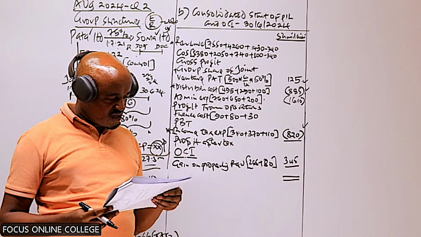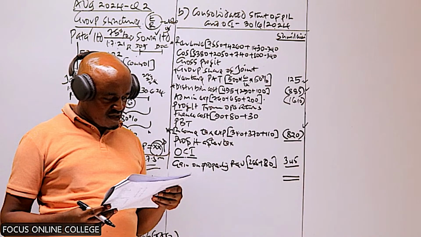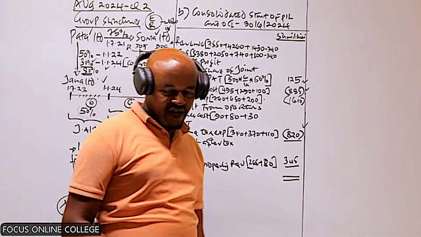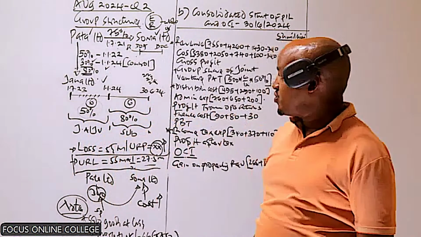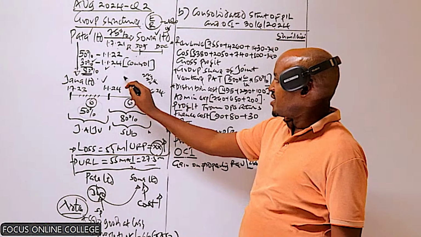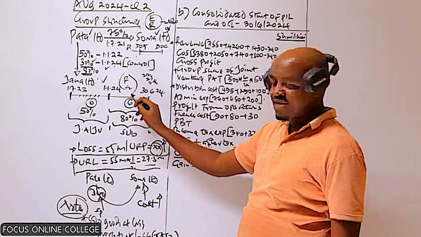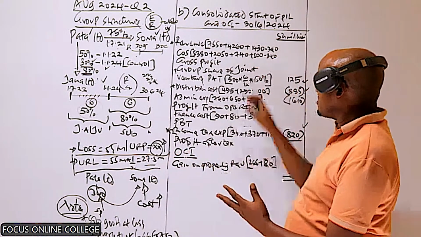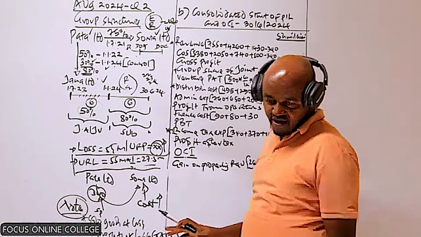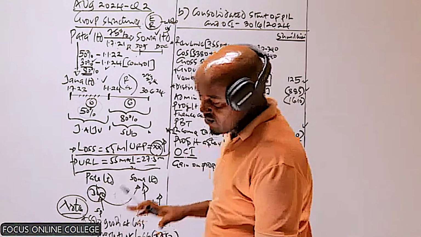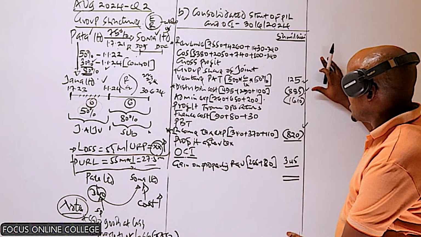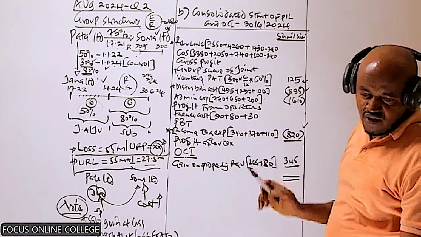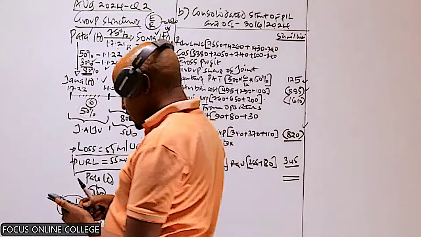Then number 7, all other incomes and expenses of the group are deemed to have accrued evenly throughout the year. The reason you are always given that information is for you to know that when computing the revenue and expenses of Jana for the last 6 months, when it was a subsidiary, you are going to apportion that on a time basis. That's specifically what you have done here. Is there anything which needs to be adjusted here? I think no. So let's get the final values, and then we go back to Roman 1 and compute the goodwill on acquisition.